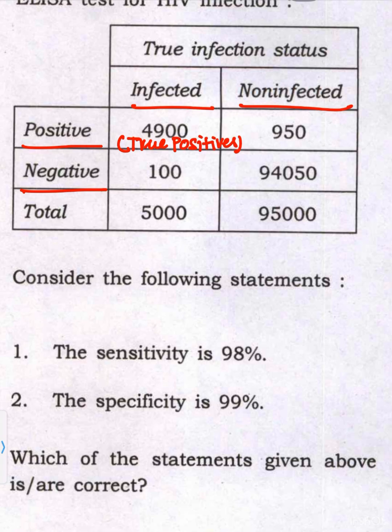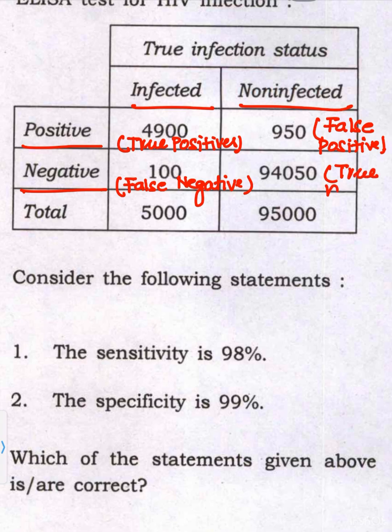Those who are infected but the ELISA gives negative are false negatives. Those who are non-infected but the ELISA gives positive are false positives. And those who are not infected and the ELISA also gives negative are true negatives.